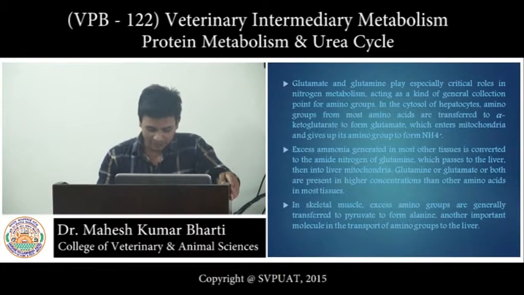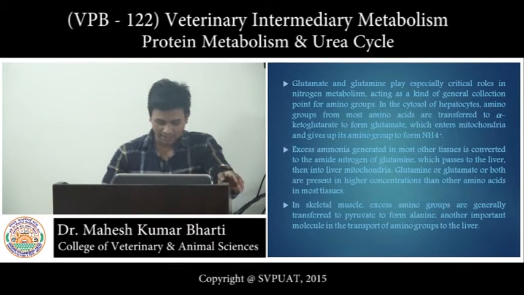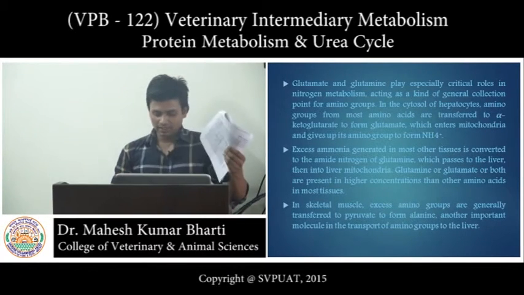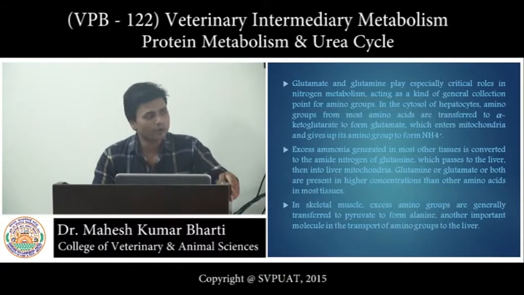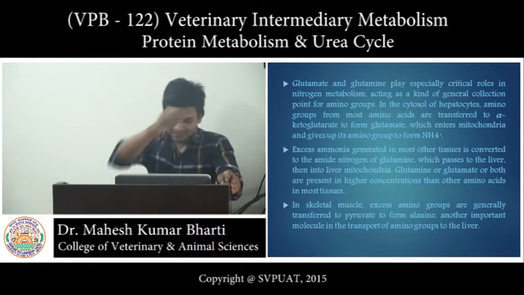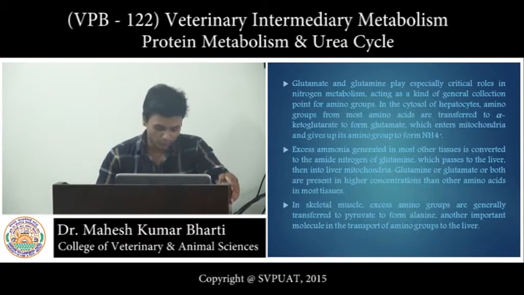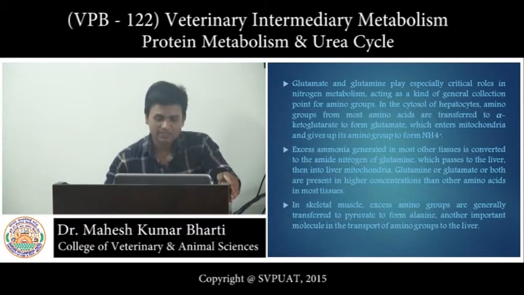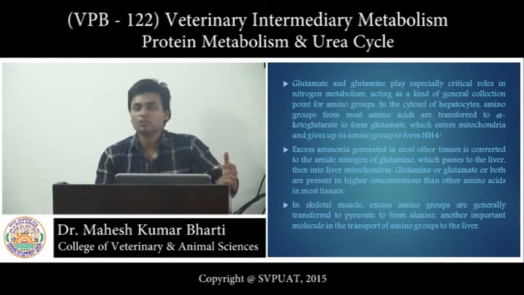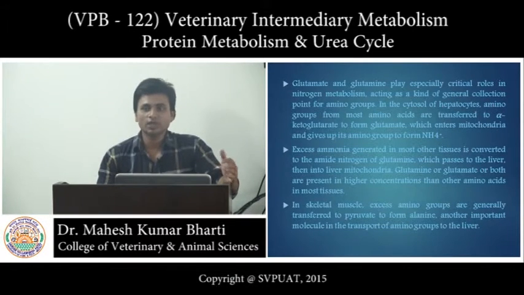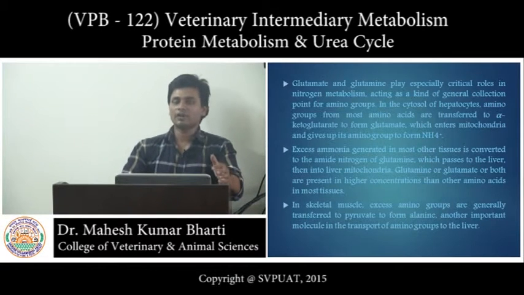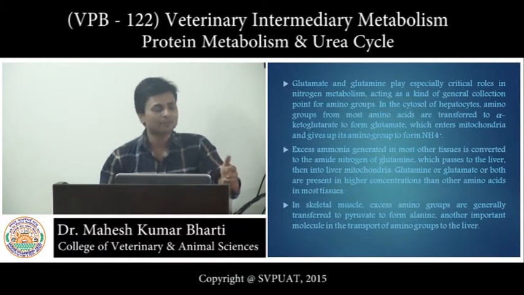Glutamate and glutamine play an especially critical role in nitrogen metabolism, acting as a kind of general collection point. If we look back at this point, glutamate and glutamine especially play an important role in the urea cycle, and we can say that these are the collection points for amino groups. In the cytosol of hepatocytes, amino groups from most amino acids are transferred to alpha ketoglutarate to form glutamate, which enters mitochondria. Finally, the amino groups from all the extrahepatic tissues, or muscles or any other kind of tissue, are transported to the liver, where they are totally converted into glutamate, and this whole process is taking place in the cytoplasm.